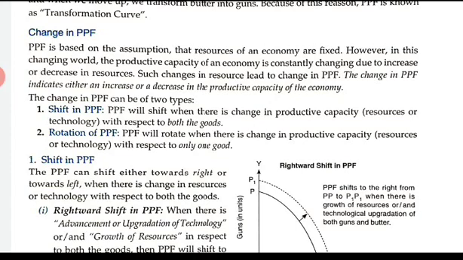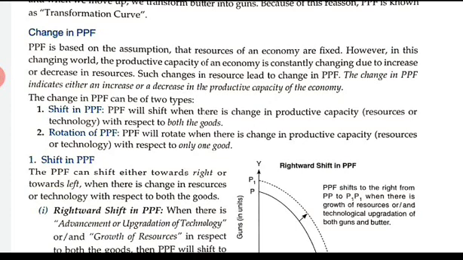So today in this video we are going to discuss the PPF only, but today we will basically see the change that is taking place in your production possibility frontier. In our previous video we discussed the PPF and PPC, they are the same, its properties and the exceptional cases, isn't it? So PPF is concave because of the increasing MRT, it is a straight line when MRT is constant, and it is convex because of decreasing MRT. So today we will basically see this change. Okay, so how change in PPF is taking place.